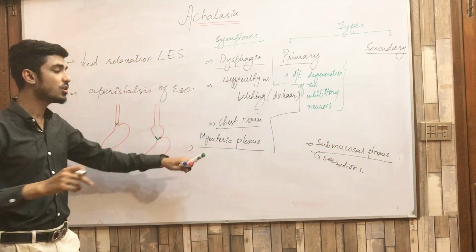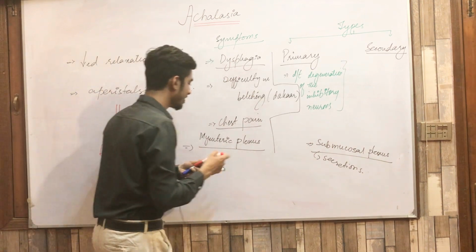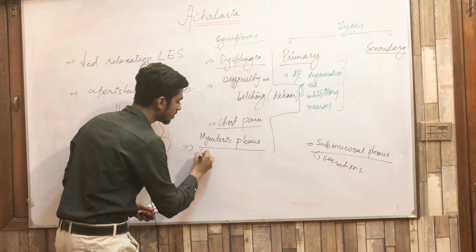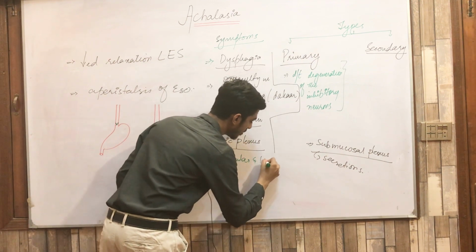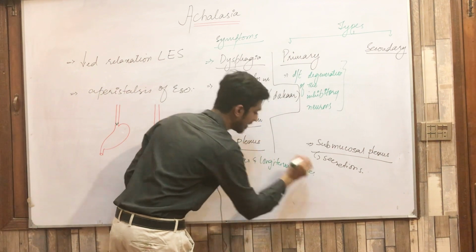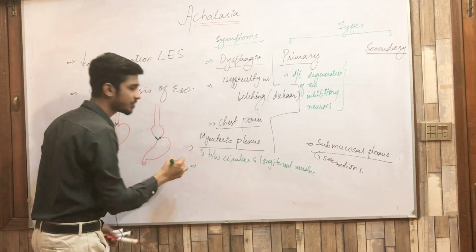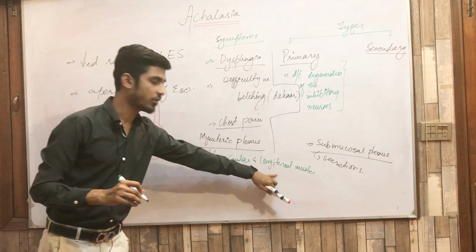Here we are concerned with the myenteric plexus. Now this myenteric plexus is present between the circular and longitudinal muscles.